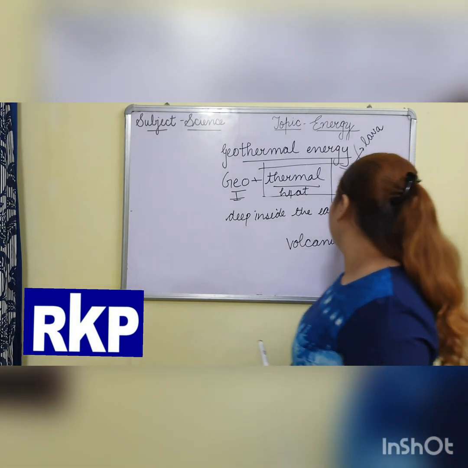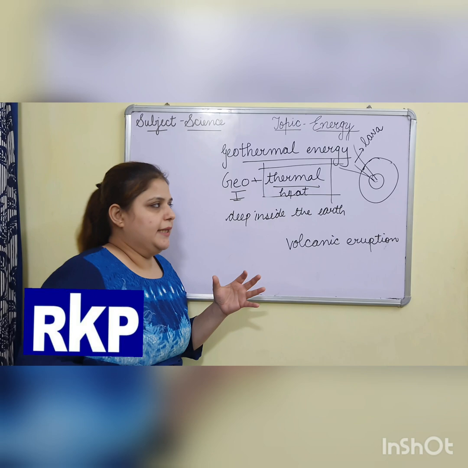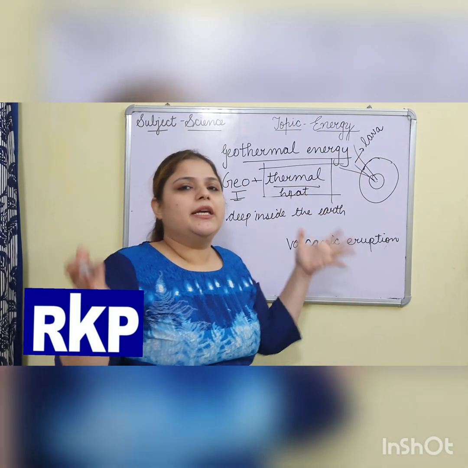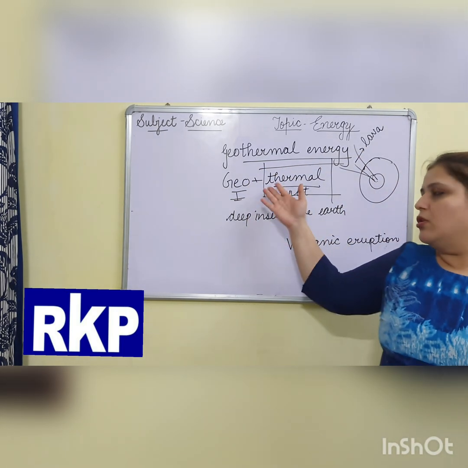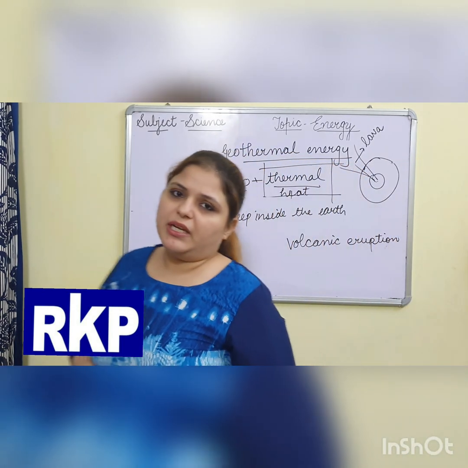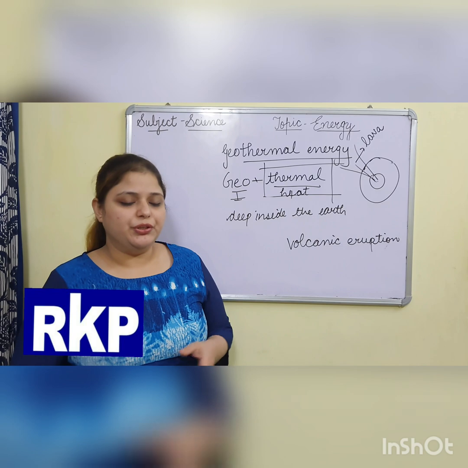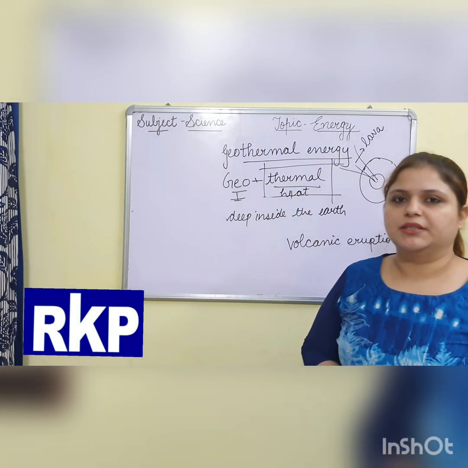When volcanic eruption happens, along with the molten material, along with the lava, a great amount of heat also comes out. So that is also a form of geothermal energy. As well, geothermal energy can be extracted, means taken out to be used, by drilling deep inside the Earth.